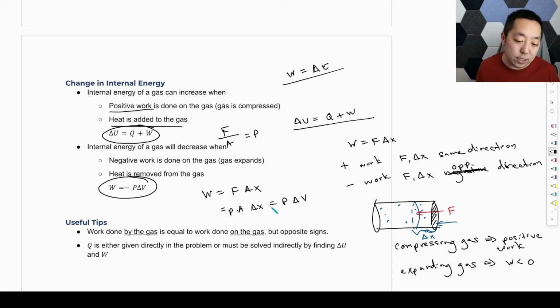Now, in this case, if I compress it, then the change in volume will be negative, but compressing is supposed to be positive work, so we put a minus sign to make it positive. Okay? So that's where that formula comes from. All right, that's how it's derived.